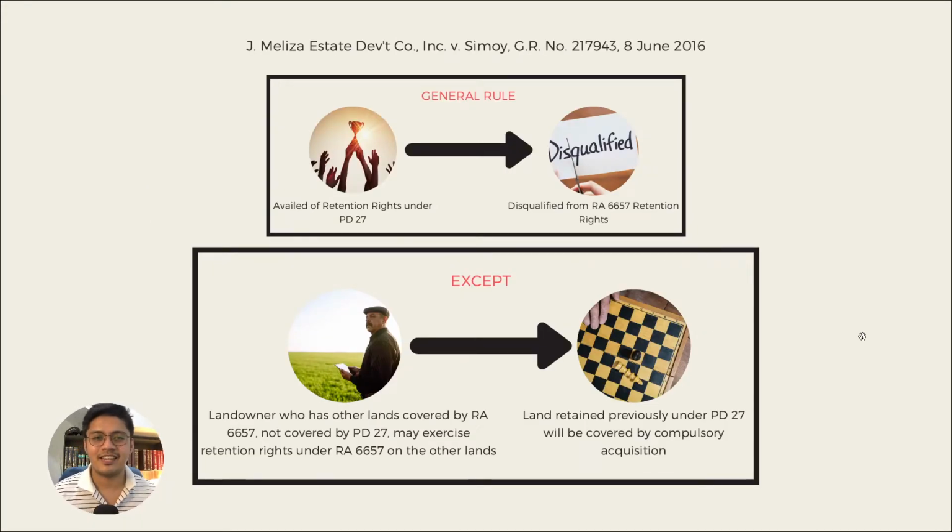Fortunately, not. All right? This was actually the discussion in the case of J. Melissa Estate Development Incorporated versus Simoy in 2016. Okay? The court here identified that, as a general rule, if you're a landowner who has availed of retention rights under PD 27, you are disqualified from availing of additional retention rights under RA 6657 on the same land.